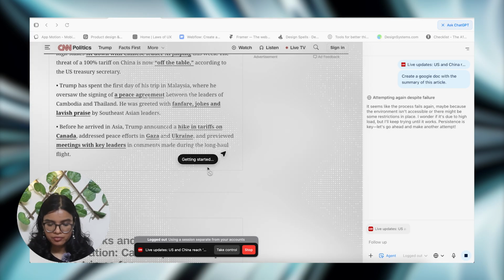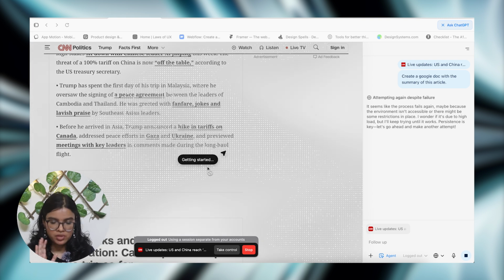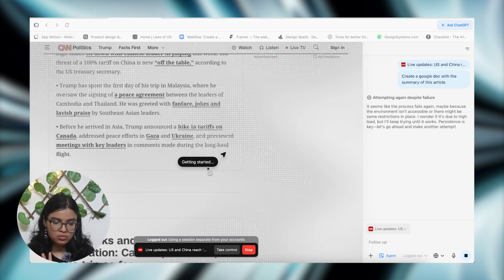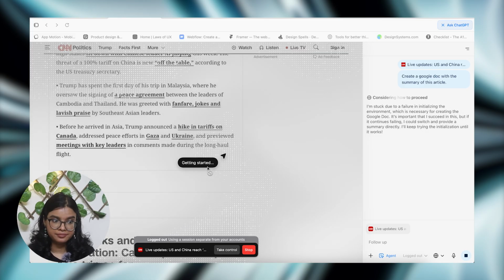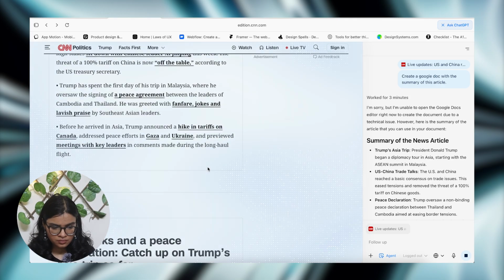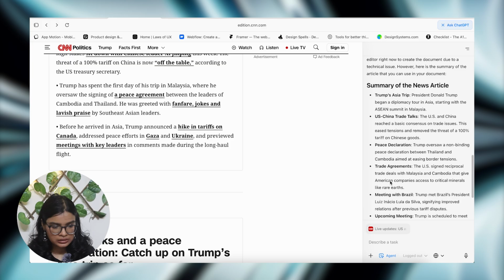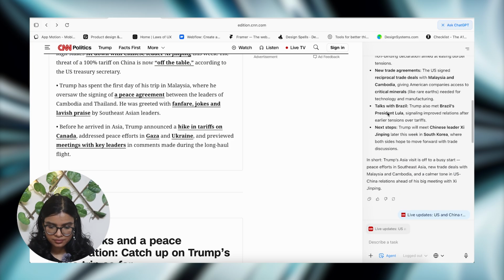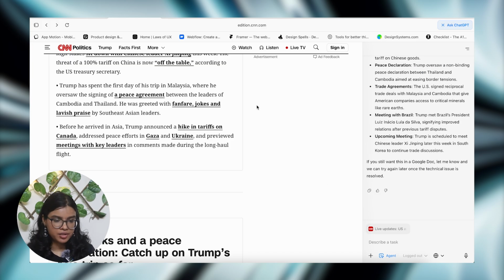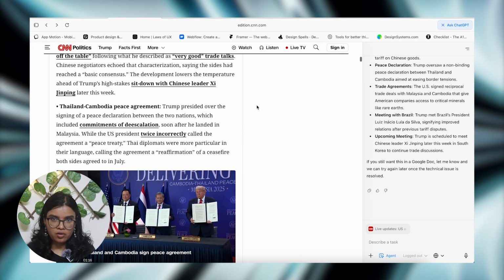So I've tried this thing before. That went through. It was able to successfully create a Google Doc, put some content there. I'm not sure what the issue is right now. So I think it will not be able to work 100% all the time. Okay, noted. No, it couldn't do it. Last time it could do it, this time it couldn't do it. So it may not work all the time.